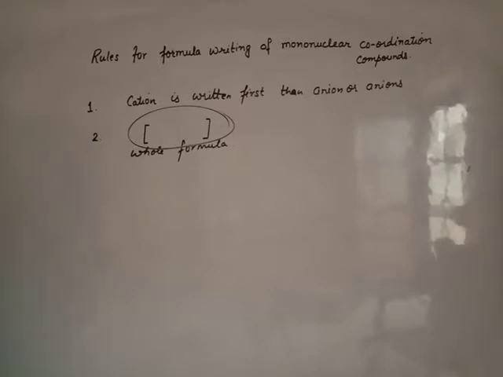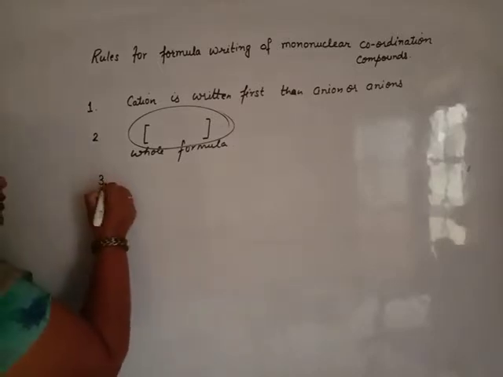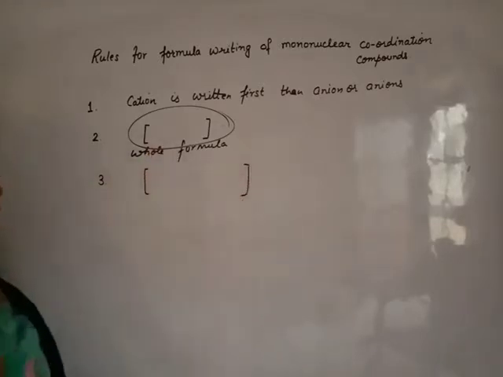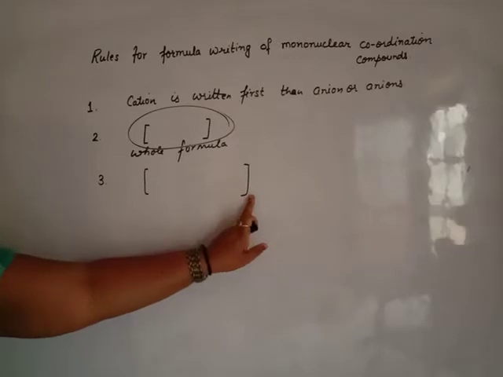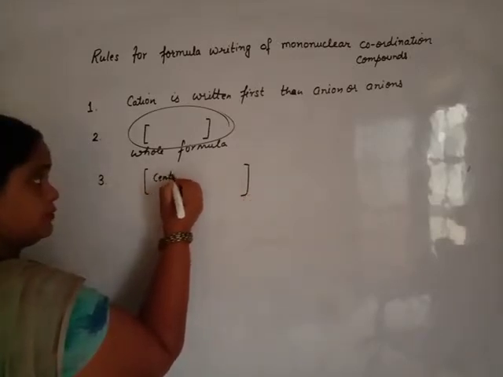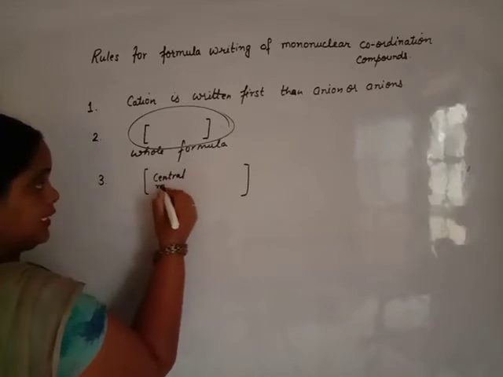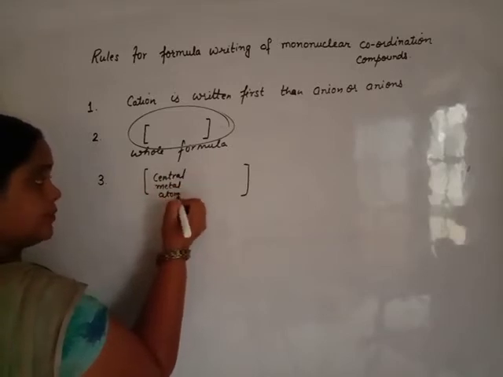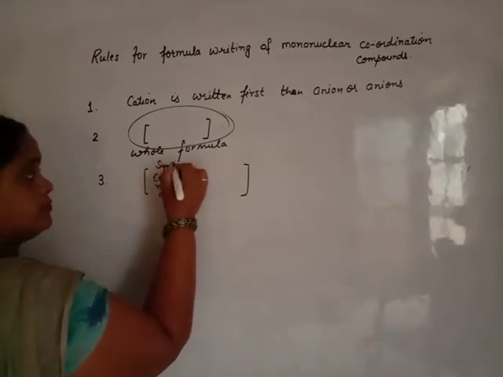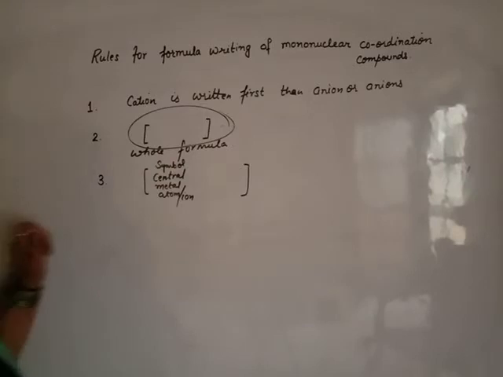Now the next and important rule: inside the square bracket, first of all we must write the symbol of the central metal atom or ion. Only the symbol.